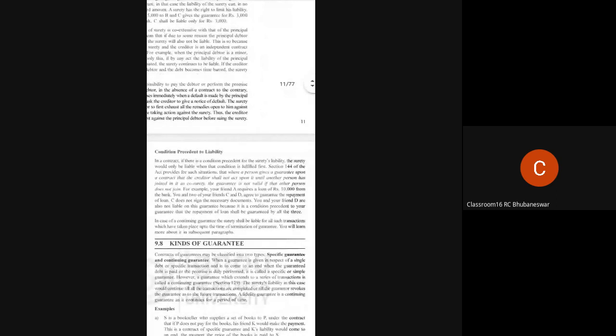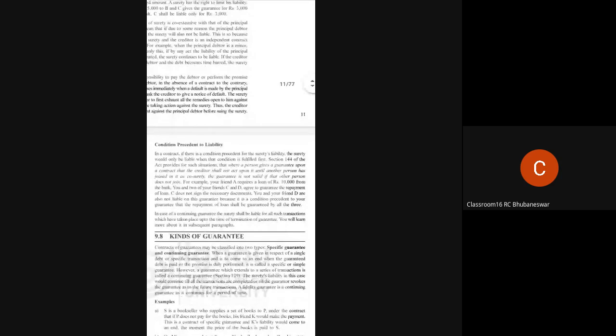Then come to condition precedent to liability. What is the condition? As per section 144 of the Indian Contract Act, it provides for such a situation where a person gives a guarantee upon a contract that the creditor shall not act upon it until another person has joined in it as co-surety.